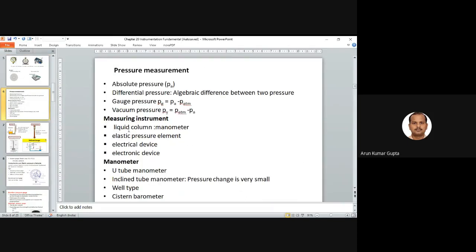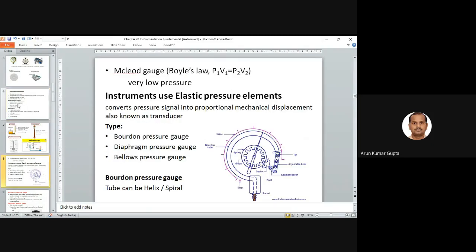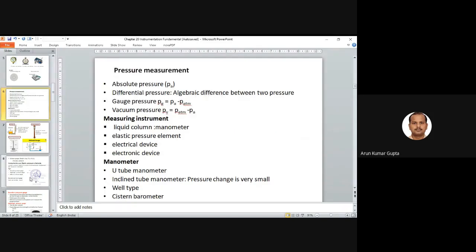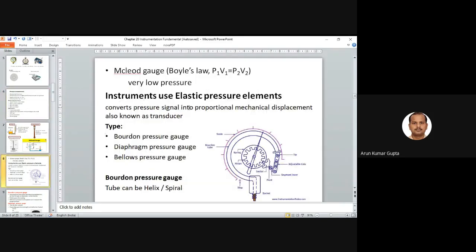We have the liquid manometer, and next we have the elastic pressure elements. Elastic pressure element instruments generally have springs or that kind of arrangement, with an elastic property.